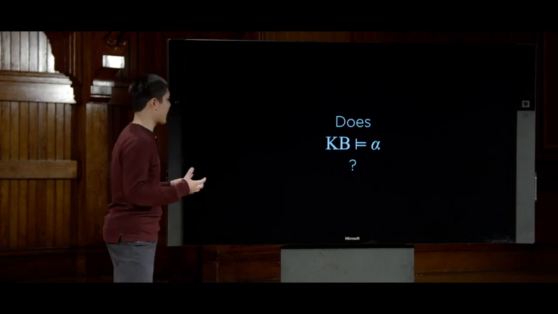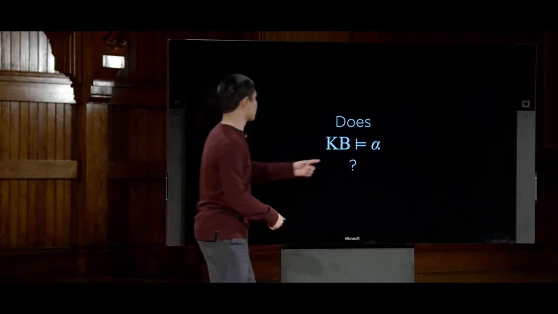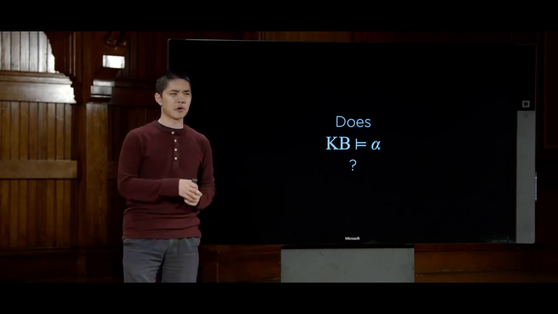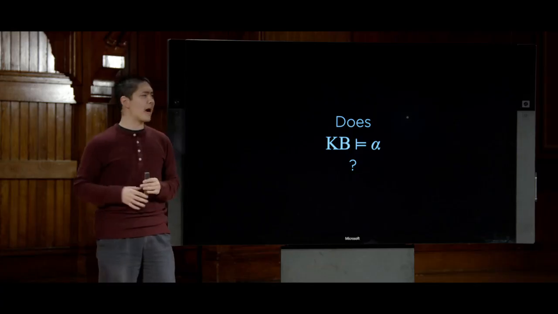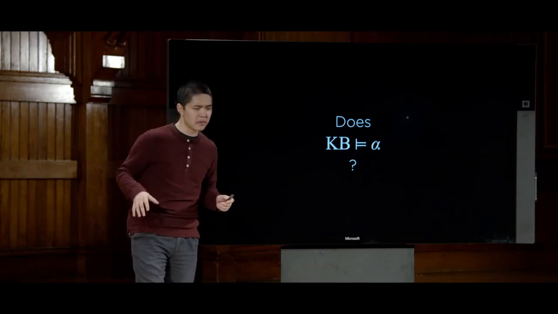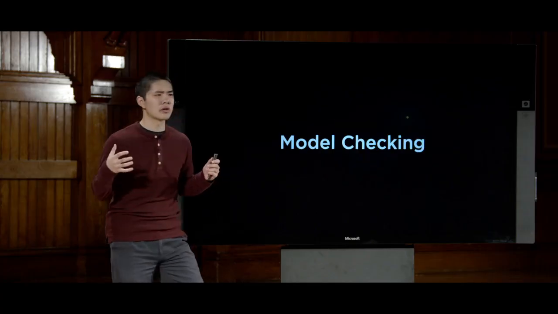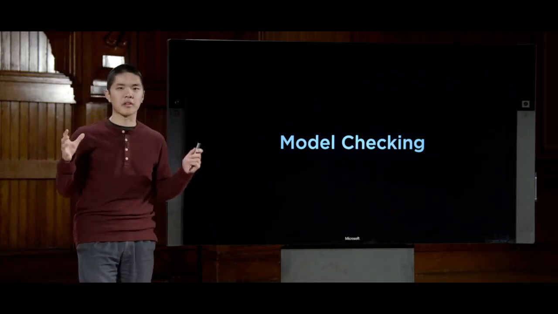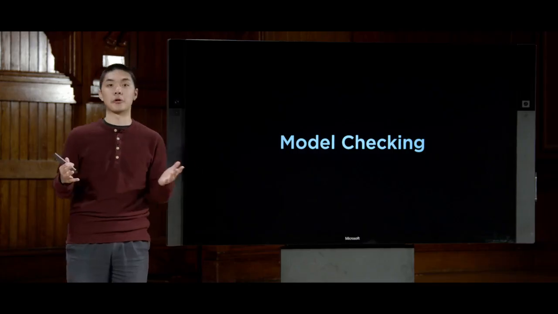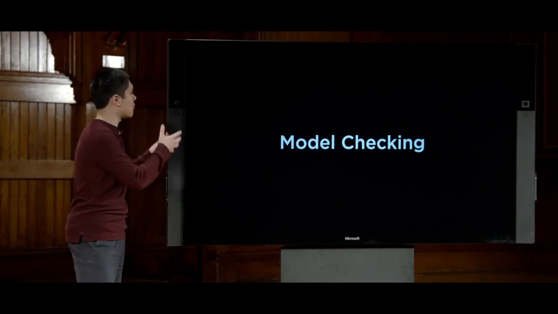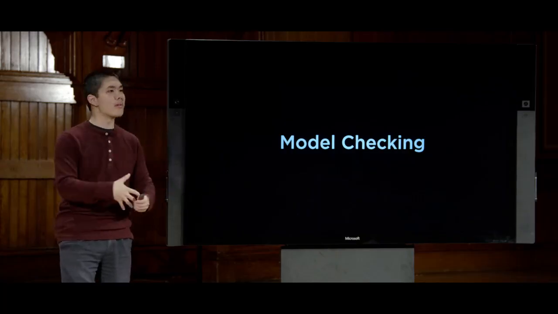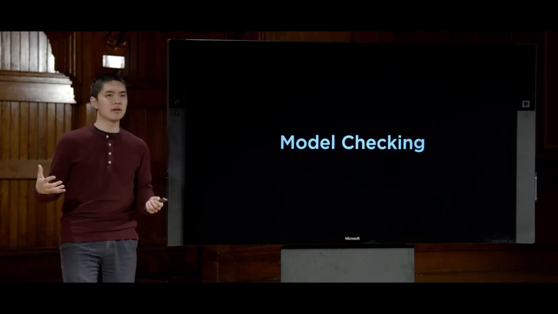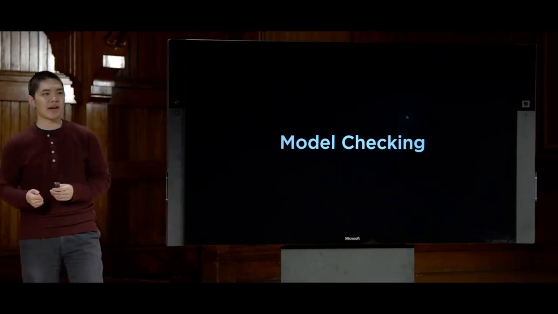So how can we do that? How can we go about writing an algorithm that can look at this knowledge base and figure out whether or not this query alpha is actually true? Well, it turns out there are a couple of different algorithms for doing so. And one of the simplest, perhaps, is known as model checking. Now, remember that a model is just some assignment of all of the propositional symbols inside of our language to a truth value, true or false. And you can think of a model as a possible world, that there are many possible worlds where different things might be true or false, and we can enumerate all of them. And the model checking algorithm does exactly that.